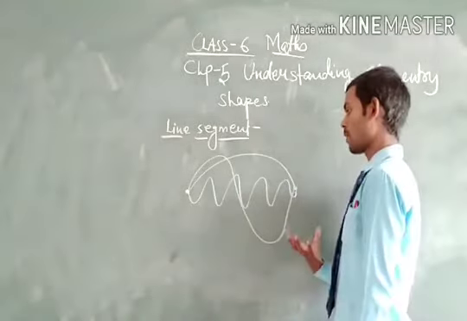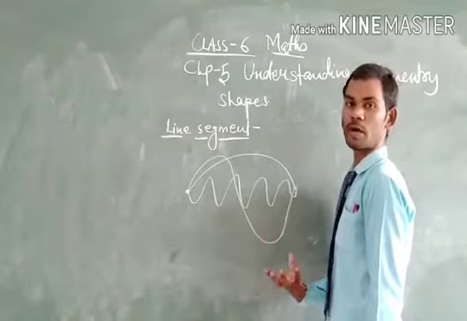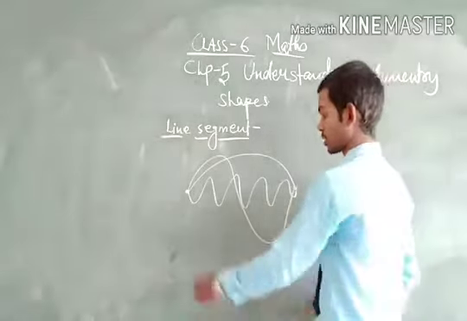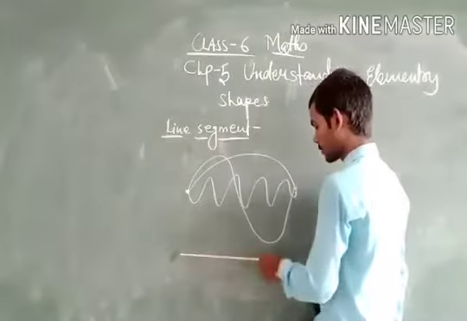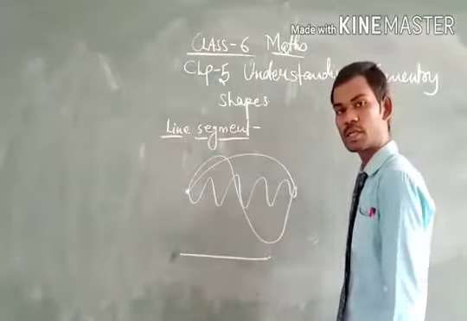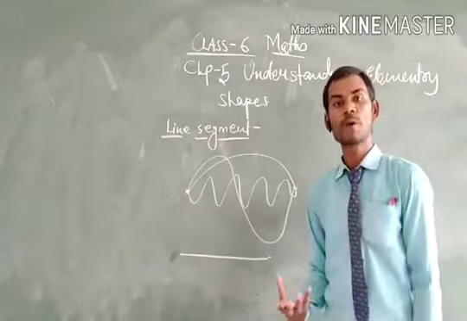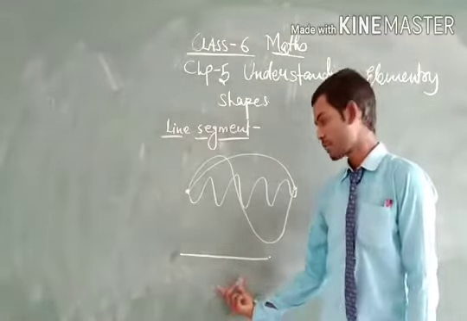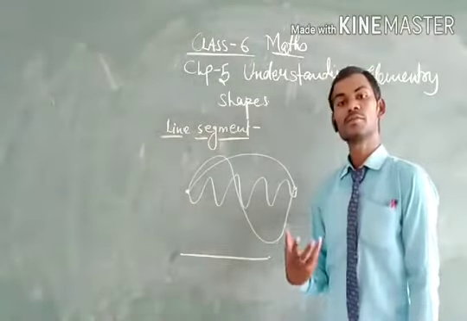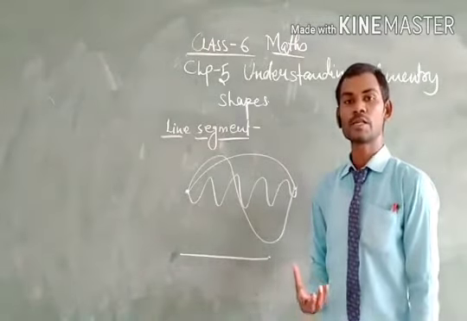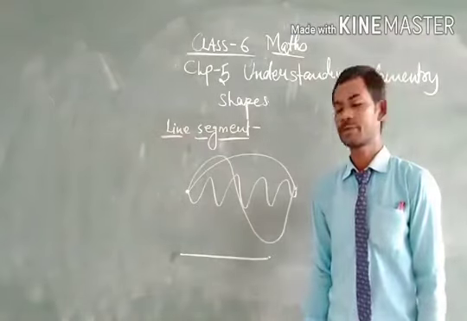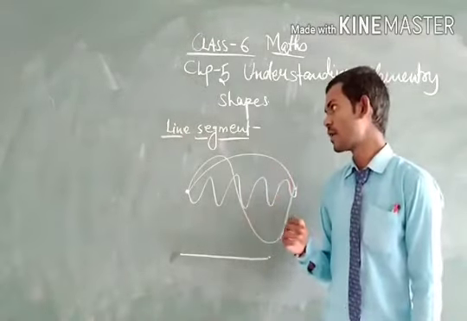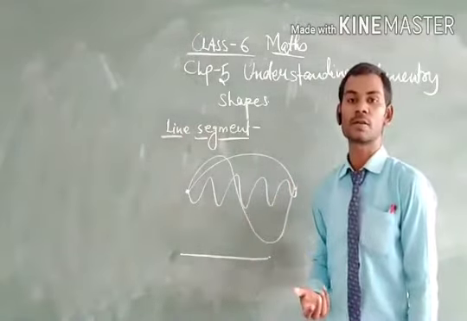So what will be the shortest distance? If we join the points through a straight path, then the distance between them will be the smallest. So we say that the smallest distance between two points is known as a line segment. Now here we will discuss the length of the line segment.